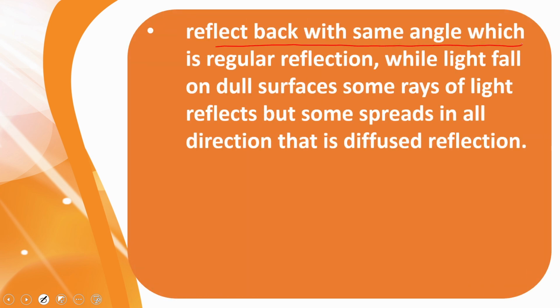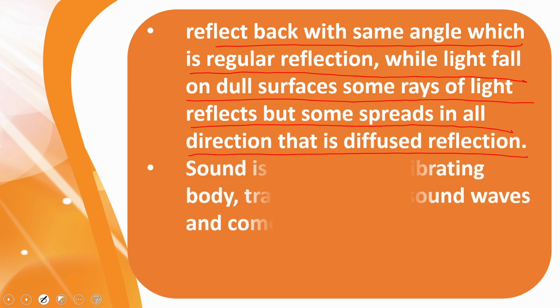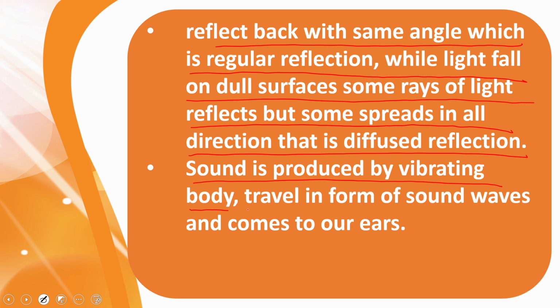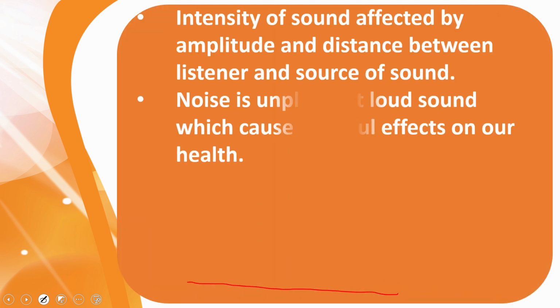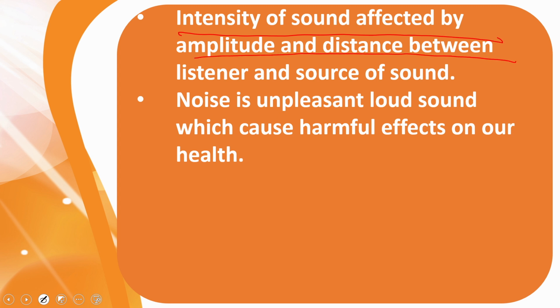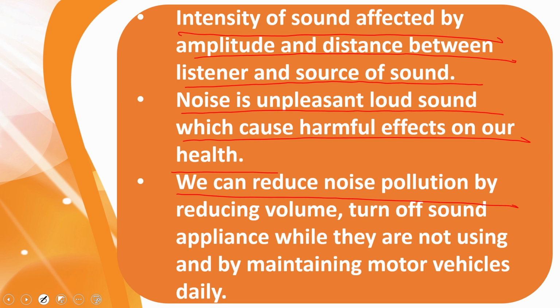Light that falls on the shiny surface is fully reflected back with the same angle, which is regular reflection, while light falling on dull surfaces, some rays of the light reflect, but some spread in all directions. This is diffuse reflection. Sound is produced by vibrating bodies, travels in the form of sound waves and comes to our ears. Sound needs a medium, solid, liquid or gas to travel. And we discussed that intensity of sound is affected by the amplitude and distance between the listener and the source of the sound. Noise is unpleasant sound and which causes harmful effects on our health. We can reduce noise pollution by reducing volume, turning off sound appliances while they are not being used, and by maintaining motor vehicles daily.